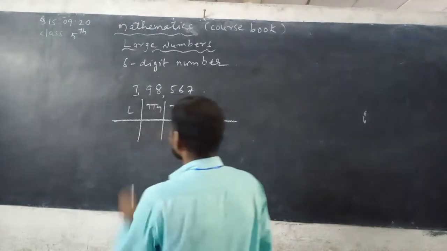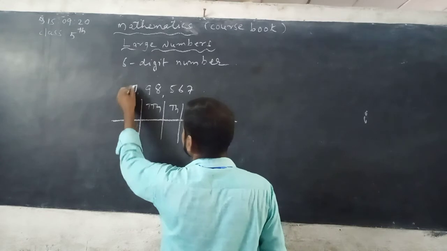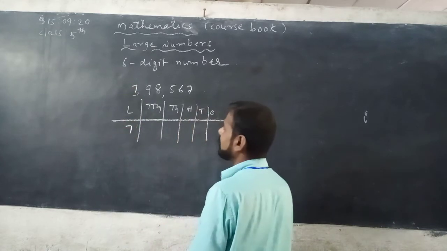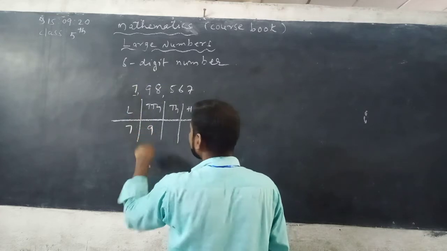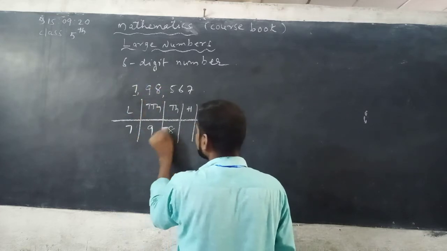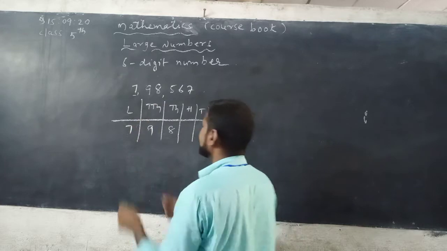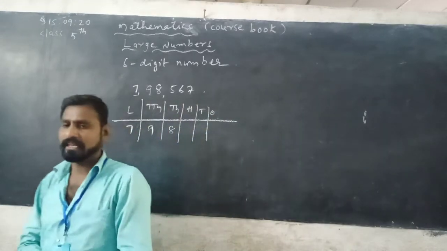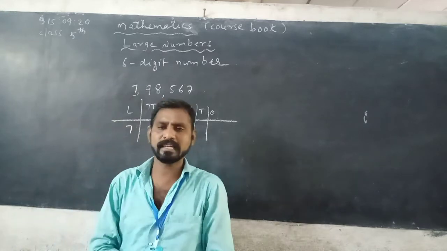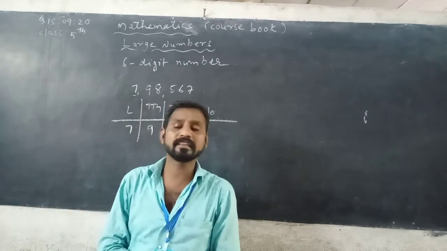See here, 7 lakh. 7 is in lakhs place, 7 lakh 98. 9 is in 10,000s place, 8 is in thousands place. So 98,000. This is the thousands period. It has 2 places, that is thousands place and 10,000s place.